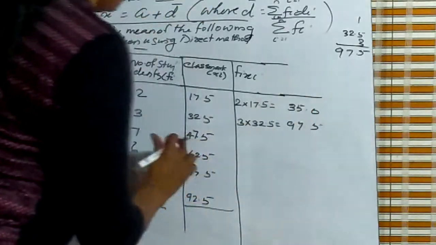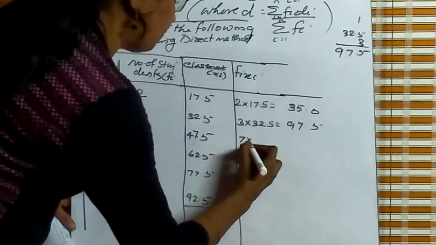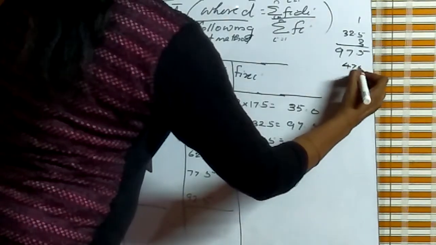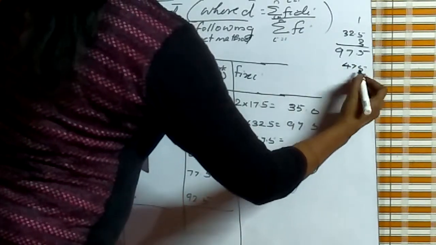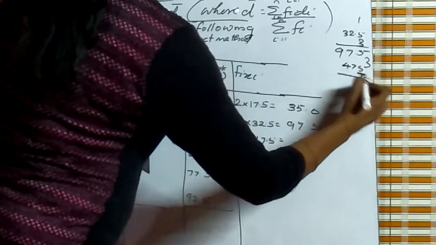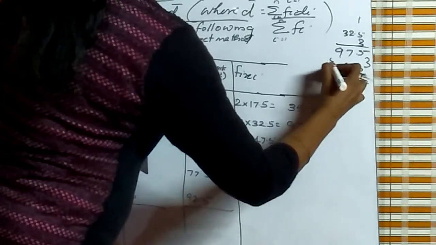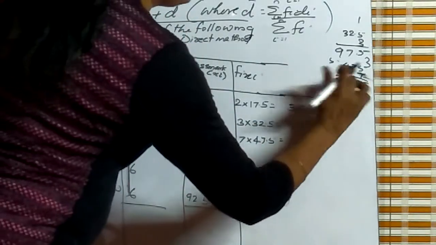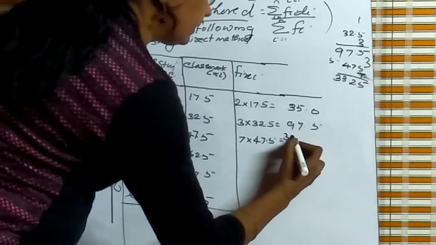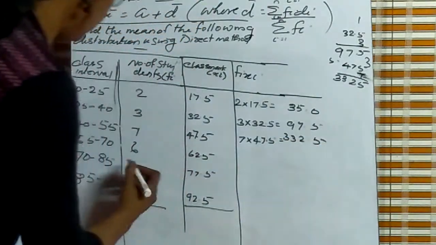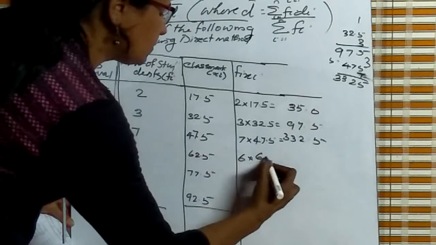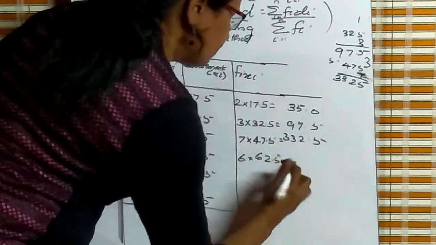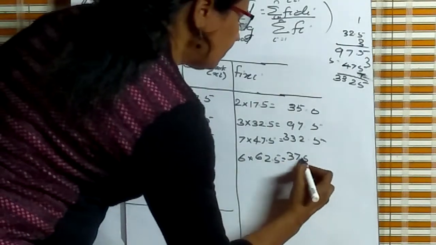97.5. Next one, 7 into 47.5, which is 332.5. Next, 6 into 62.5 is 375.